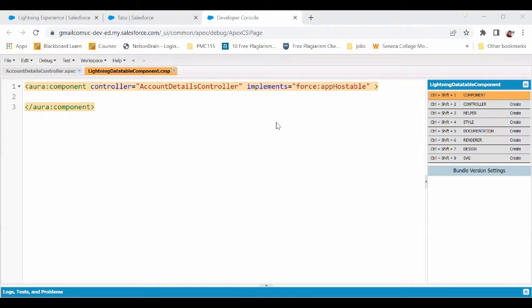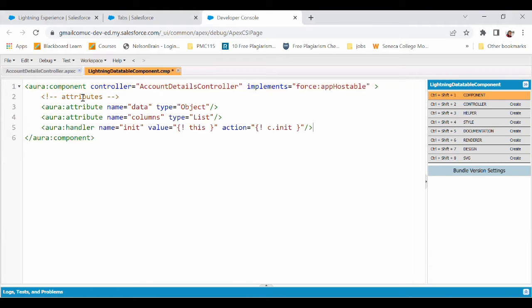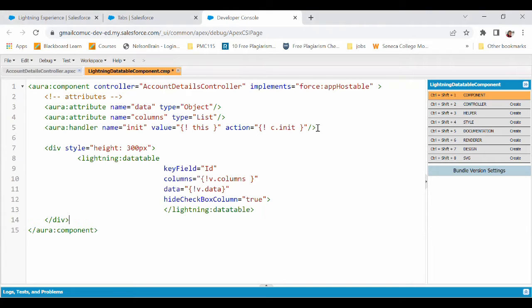Let's begin with creating a simple Lightning data table first. First of all, I'm going to add the attributes and the init method. I'm going to use these two attributes, data and columns, and the init method. Next, I'm just creating a simple Lightning data table.